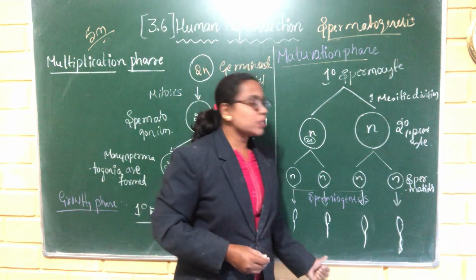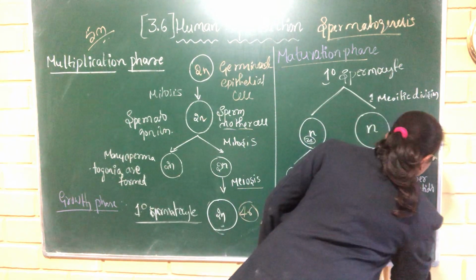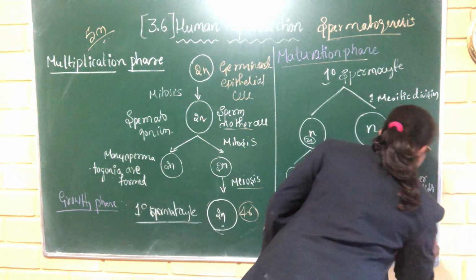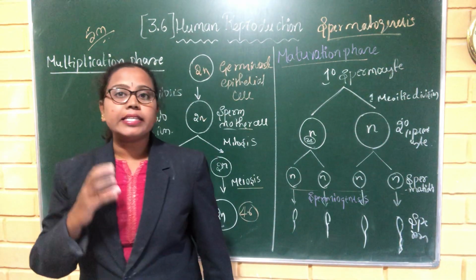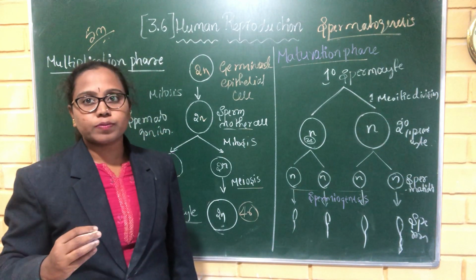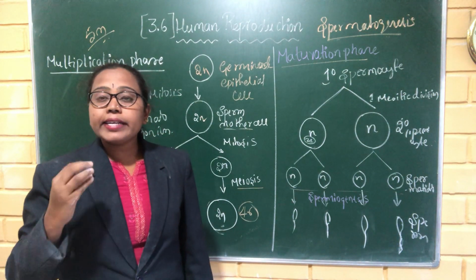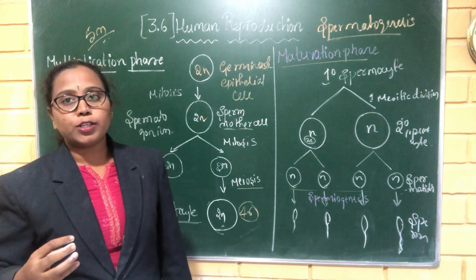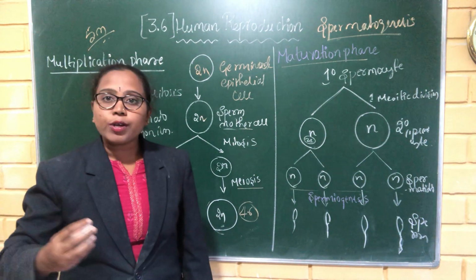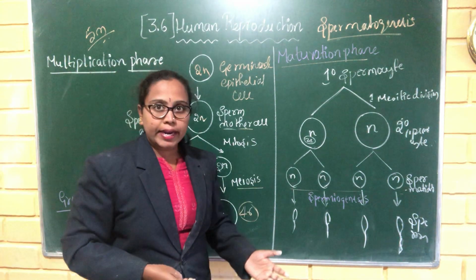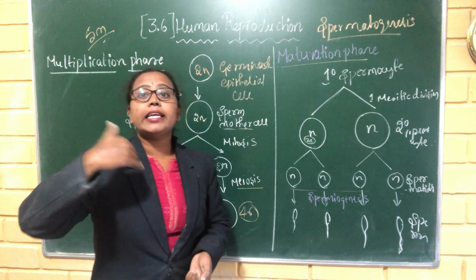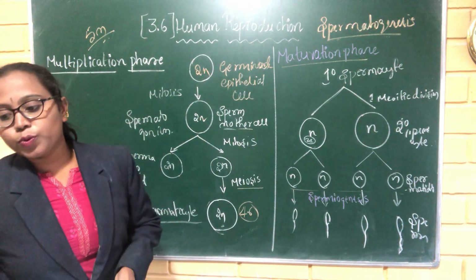These are the sperms, and these sperms are embedded inside the seminiferous tubules. During the time of ejaculation, these sperms are released from the seminiferous tubule.